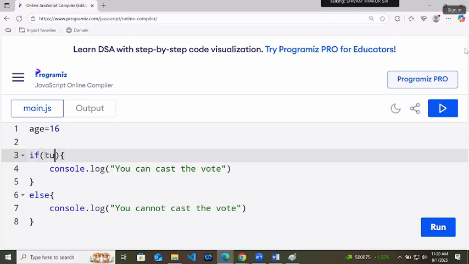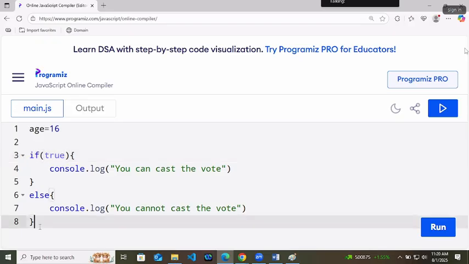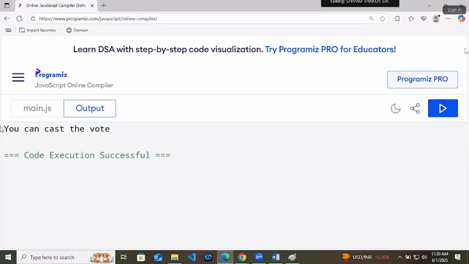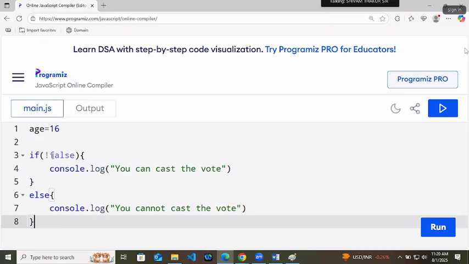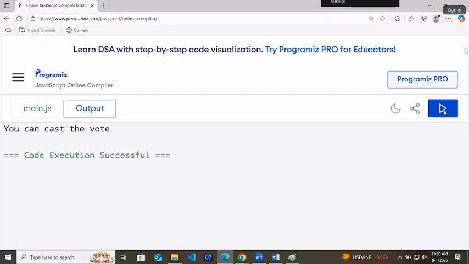True. If I am writing true directly inside the if statement, the output is again the same, you can cast the vote. If I am writing not false, what is not false? If I am writing not and false, what is that?